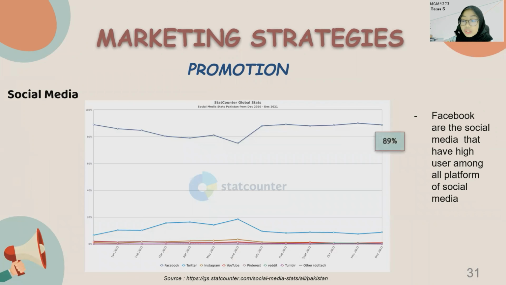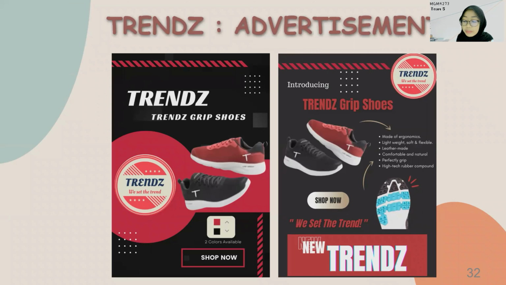For the social media, as we can see from the graph of social media stats from 2020 to 2021, Facebook is one of the highest used among all social media with 89% of usage in December 2021. So this is some of the advertising that our company can promote to the potential customer. And that's all from me. I will hand it over to the next presenter.